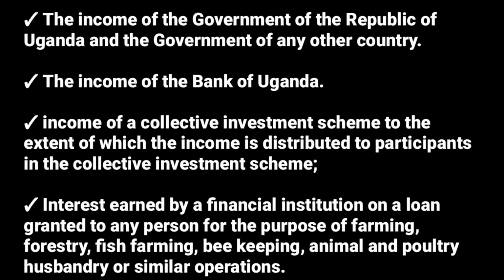If a financial institution, let's say a bank, gives a loan to any person who is going to do farming, forestry, fish farming, beekeeping, animal and poultry husbandry, and they earn interest on it, that interest is not taxed for income tax purposes.